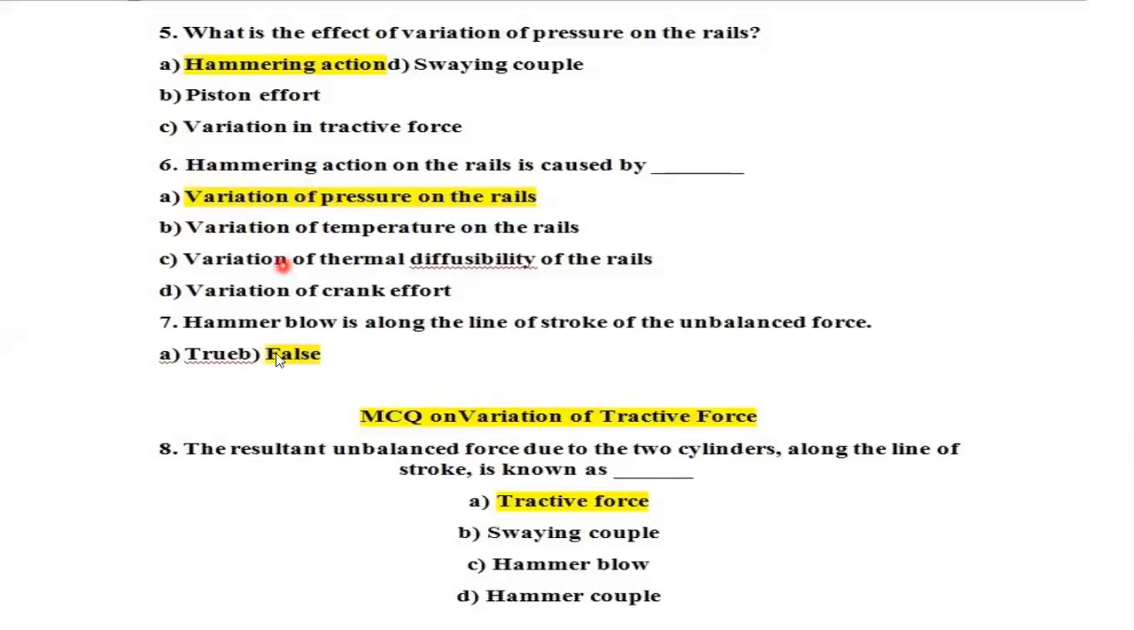And now we're going to see regarding hammer blow. Hammer blow is normally defined as the maximum magnitude of the unbalanced force along the perpendicular to the line of stroke. Its effect can be seen as the hammering effect on the rails. So it's not along the stroke, it's perpendicular to the line of stroke.